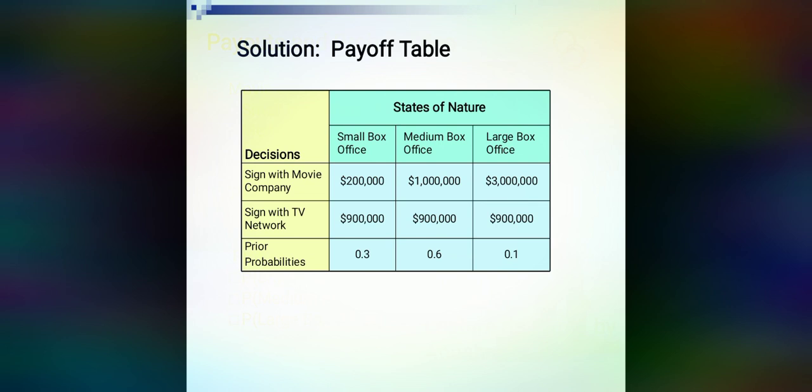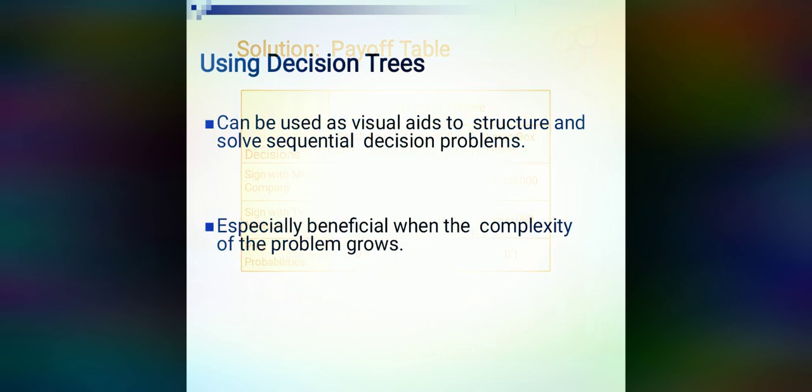To solve the problem, we will make a payoff table. This payoff table consists of decisions and states of nature. We have two decisions. What are the two decisions? Sign with the movie company or sign with the TV network. We have to choose between these two. But there are also further alternatives in both of these. These are under the states of nature: small box office, medium box office or large box office, and these have a fixed probability. These probabilities are, for small box office 0.3, for medium box office 0.6 and for large box office 0.1. We will put the values in this payoff table and then we construct a tree.